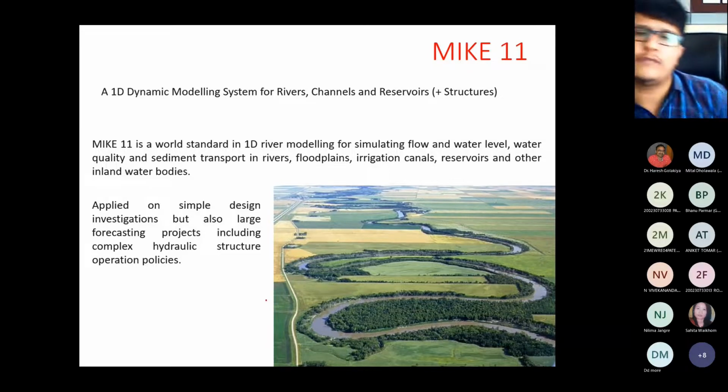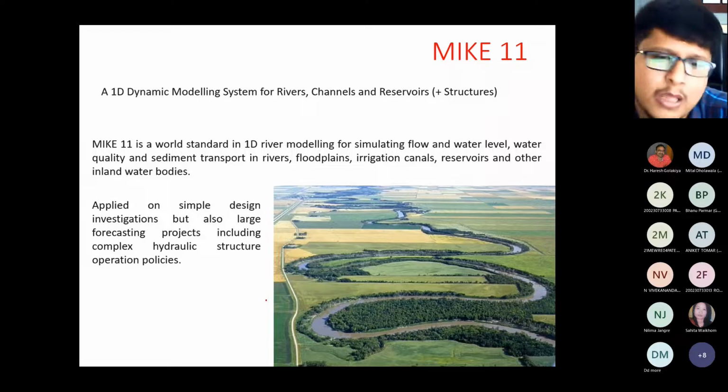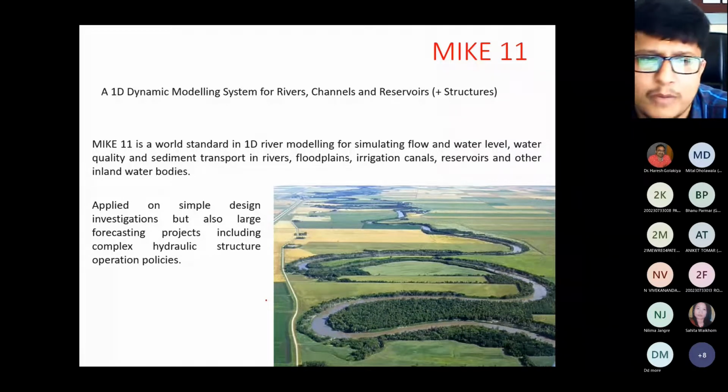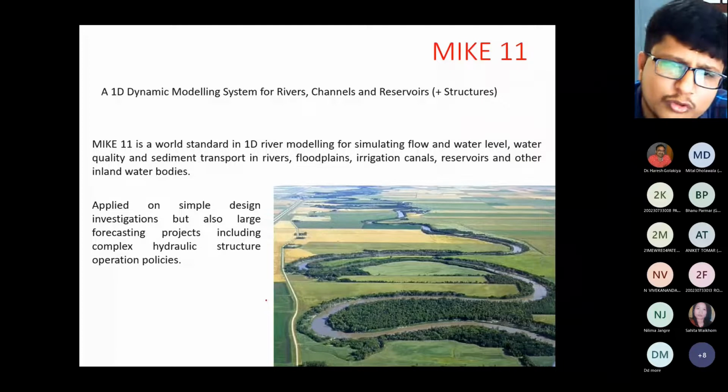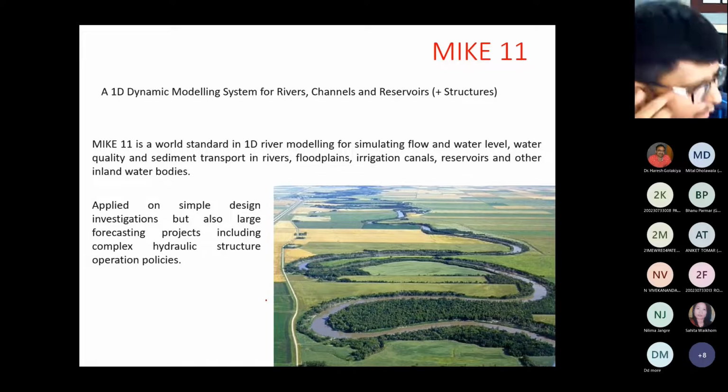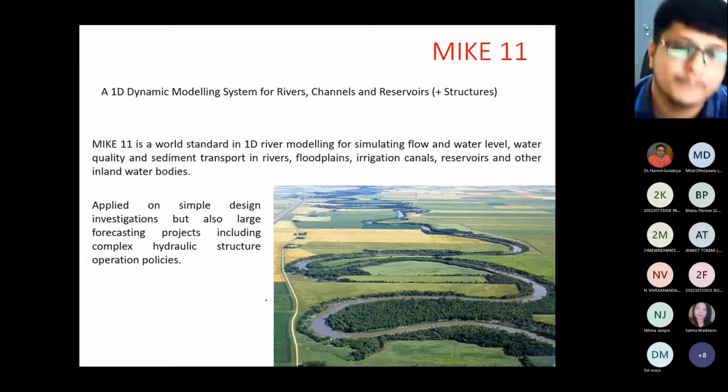So this is also one of the software which can be used for river modeling, for simulating the flow, water level data, water quality, sediment transport. This is similar to HEC-RAS. The only difference is HEC-RAS is freely open source software and MIKE 11 is package software, meaning it will cost something in the 3 to 5 lakh range, right?